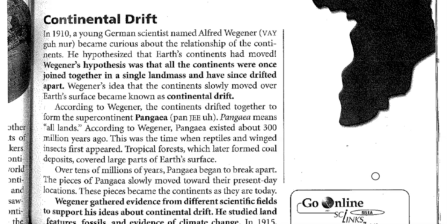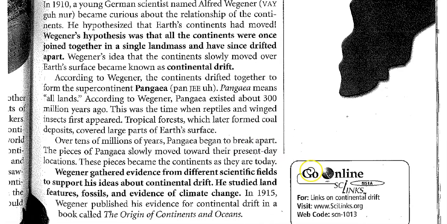According to Wegener, the continents drifted together to form the supercontinent Pangaea. Pangaea means all lands. According to Wegener, Pangaea existed about 300 million years ago. This was the time when reptiles and winged insects first appeared. Tropical forests, which later formed coal deposits, covered large parts of Earth's surface.